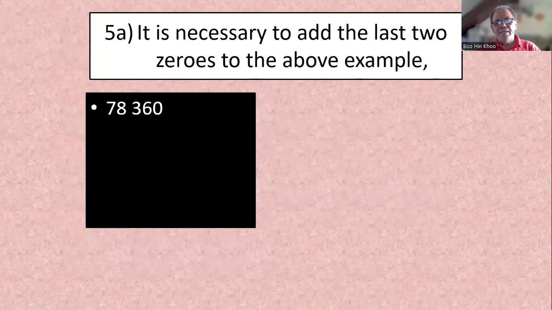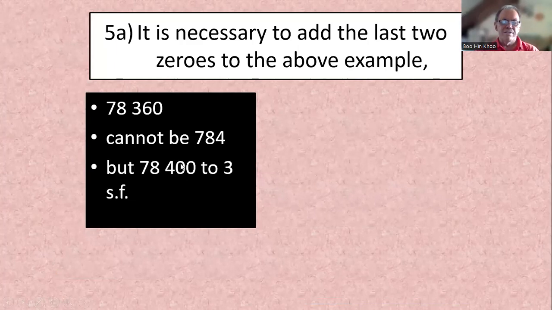It's necessary to add the last 2 zeros. Example for this one: to 3 significant figures, we cannot drop the 6 and the 0. Right? You cannot write it as 784, but we have to write it as 78400. The zeros must be there. But when we count, it's 1, 2, 3. We don't count the zeros.